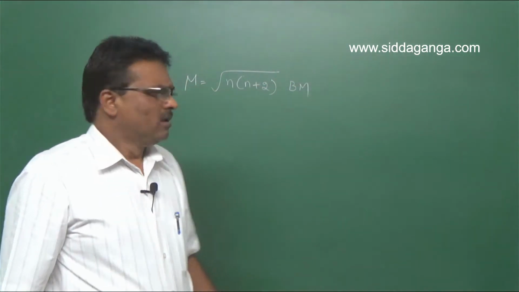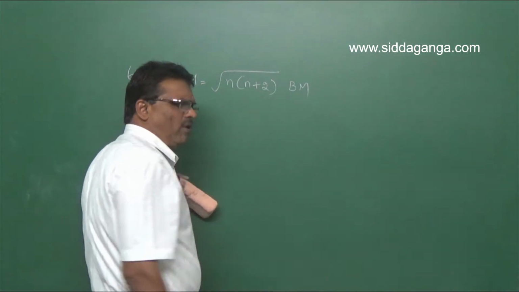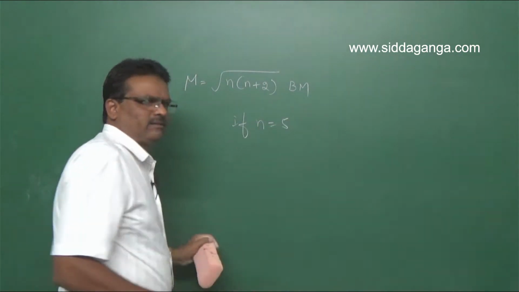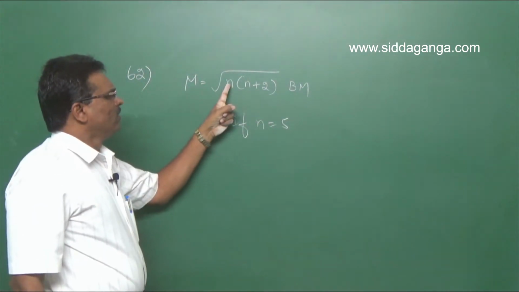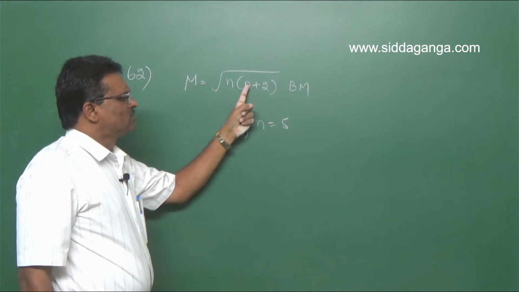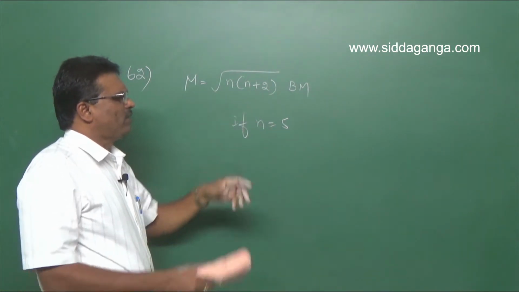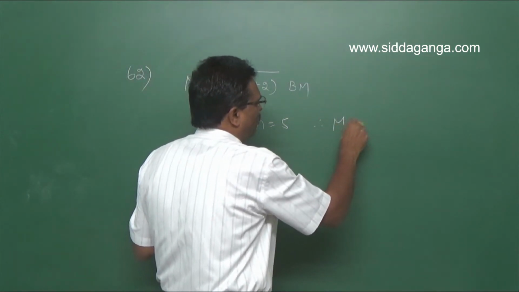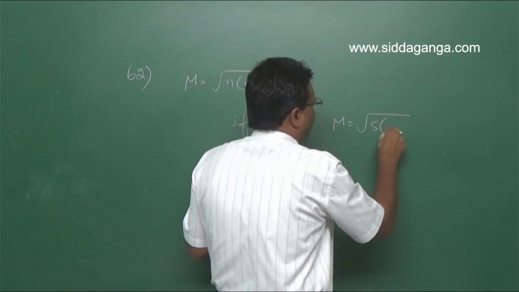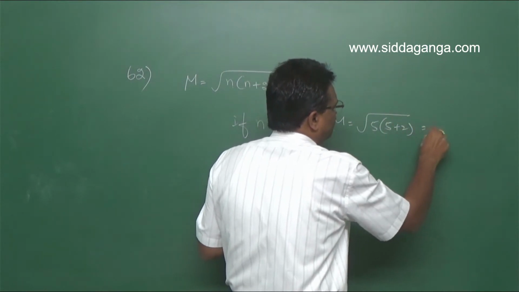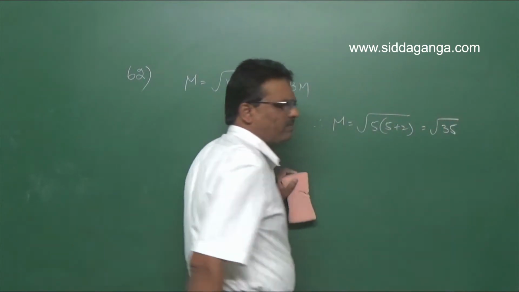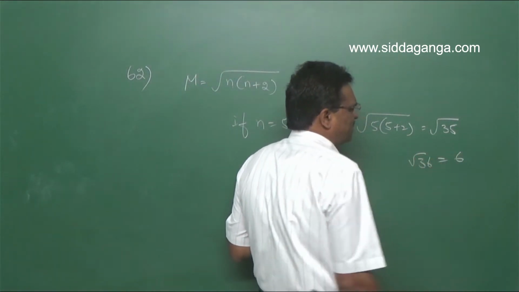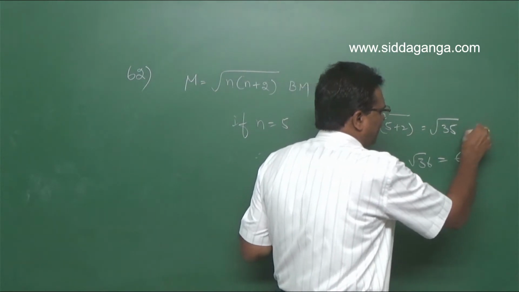Clear? So if n is equal to 5, then 5 into 5 plus 2, 7 into 5 is 35. Therefore magnetic moment mu is equal to square root of 35. Square root of 36 is 6, so square root of 35 is slightly less than 6.